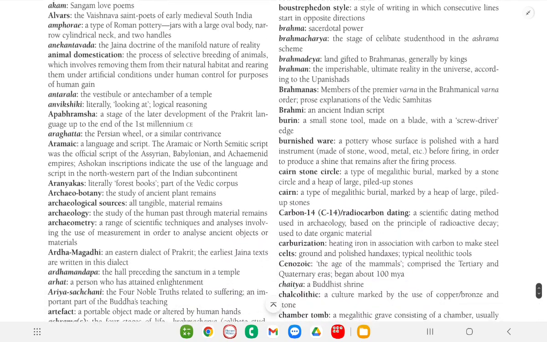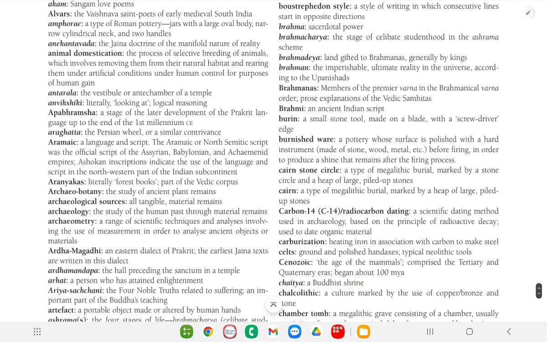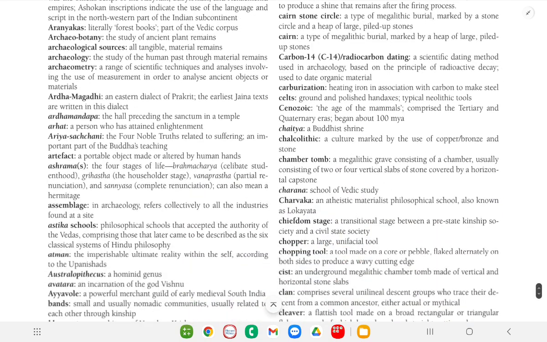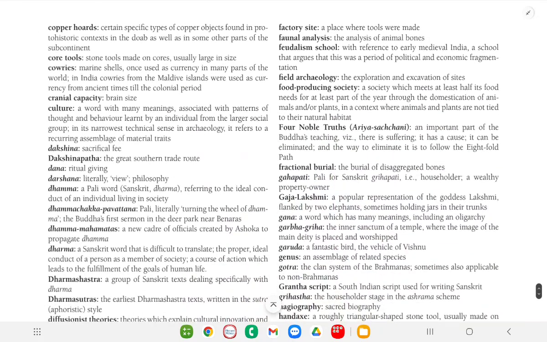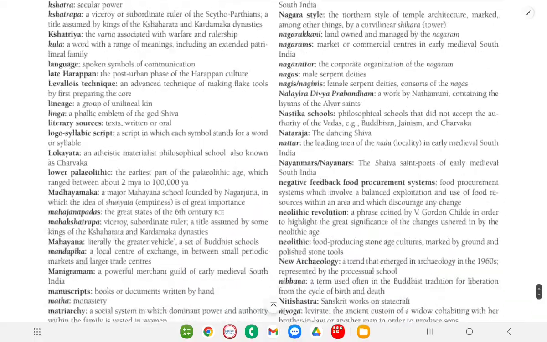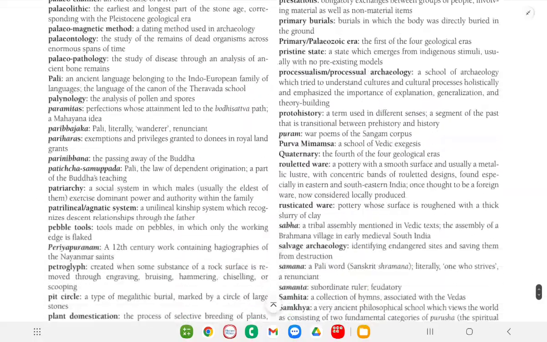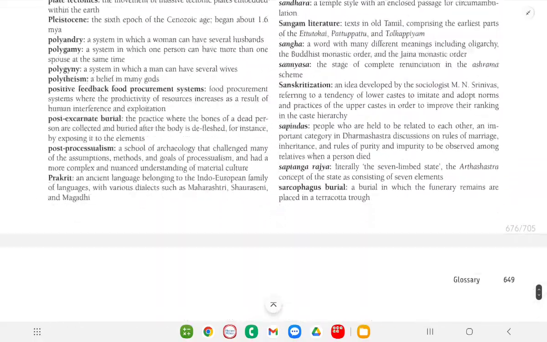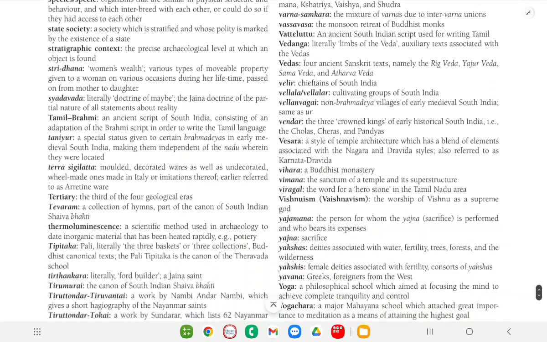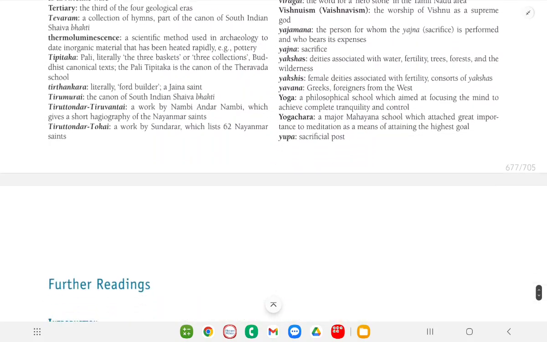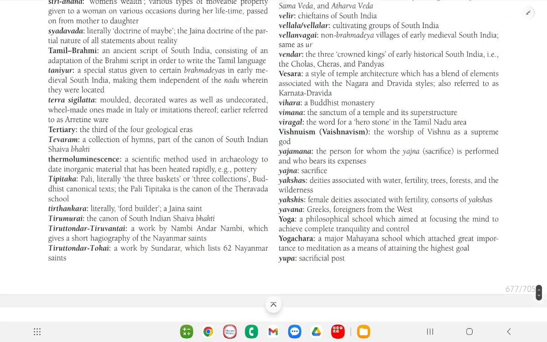I guess when I counted at the time, here we have around 150 to 200 terms. So many terms are here, starting from A to Z, till UPA.